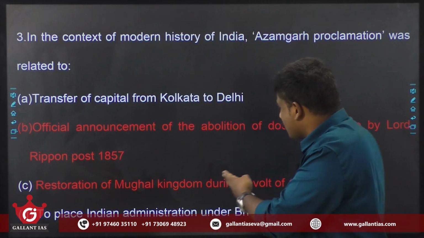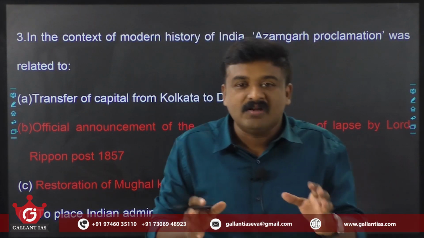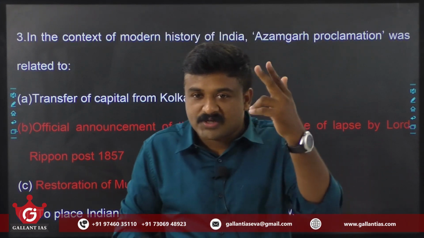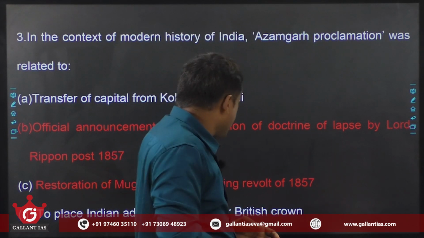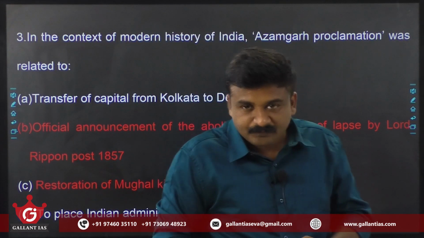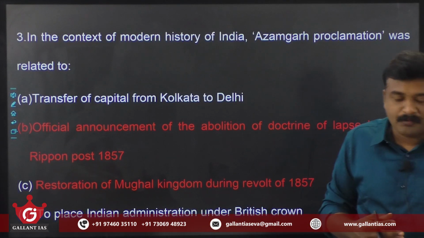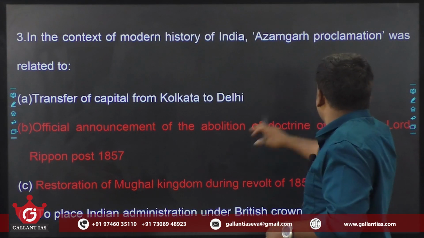Now coming to the restoration of the Mughal kingdom during the revolt of 1857, that is the most matchable choice. This was by the grandson of Bahadur Shah II, am I right? Yes, that is the restoration of the Mughal kingdom during the revolt of 1857. It is to foster Hindu-Muslim unity, to encourage and motivate them against the British. So C is the best option here.